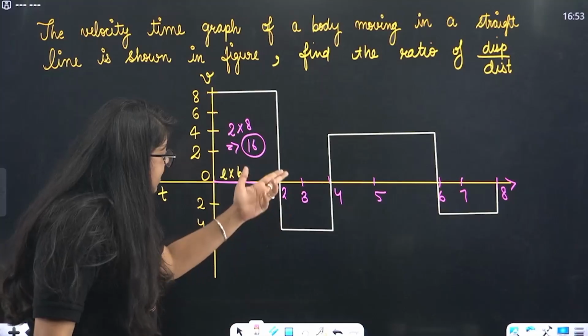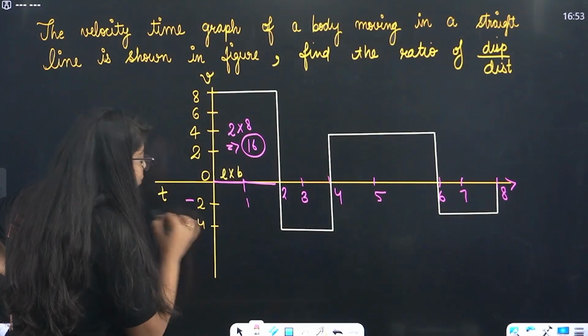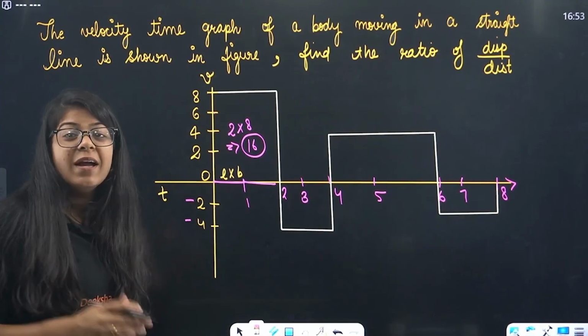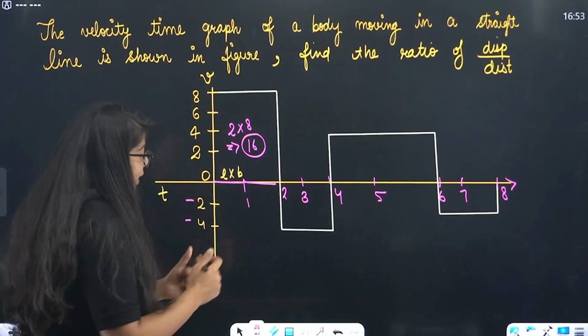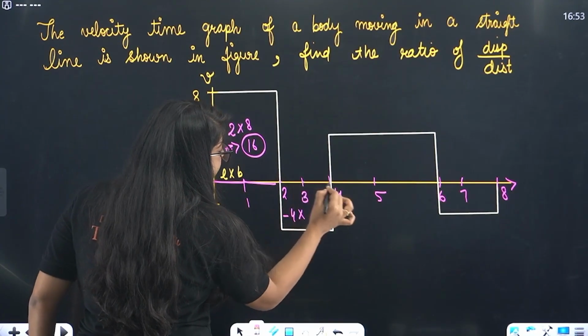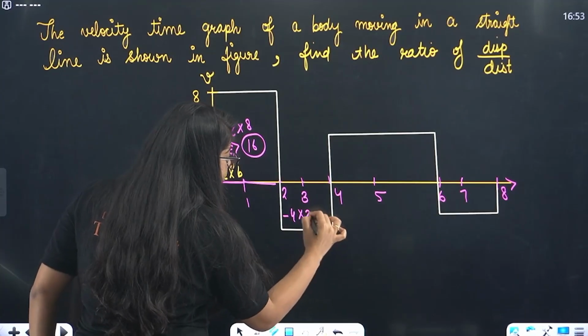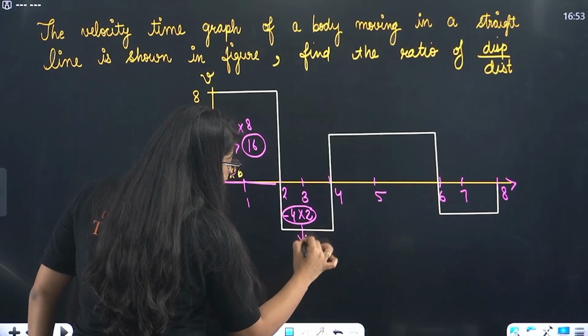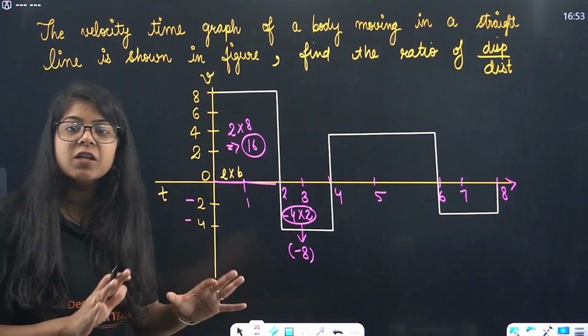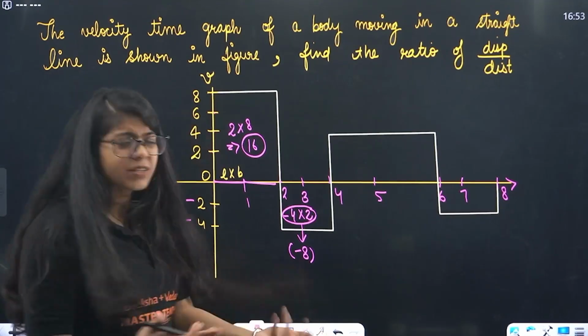How much area will this have? This is -2 and -4. So this is -4 into 2 to 3, 3 to 4, so this is again 2. So the area here will be -8. We are just talking about direction. Okay, let's talk about direction. Don't worry.